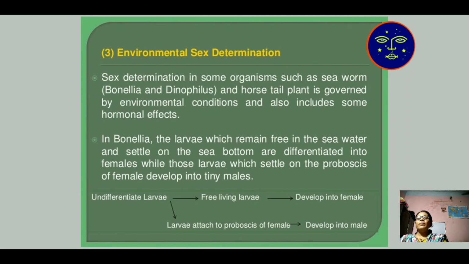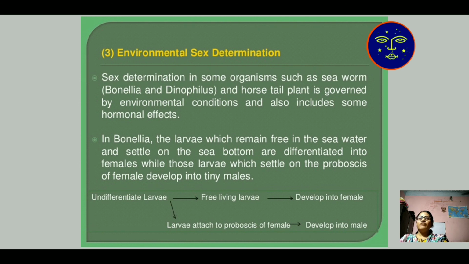Then comes environmental sex determination. Sex determination in some organisms such as sea worm and horsetail plant is governed by environmental conditions. In Bonellia, the larvae which remain free in the sea water and settle on the sea bottom differentiate into female, while those larvae which settle on the proboscis of the female develop into tiny male.